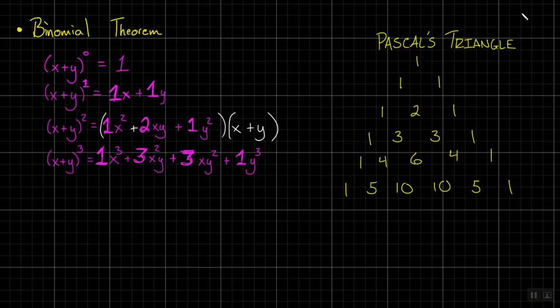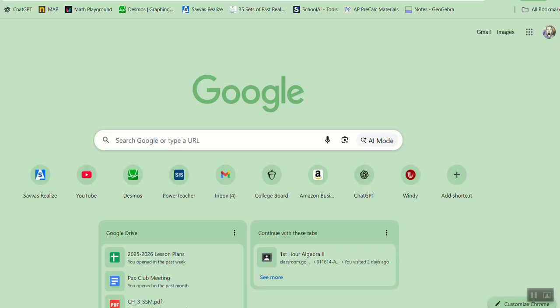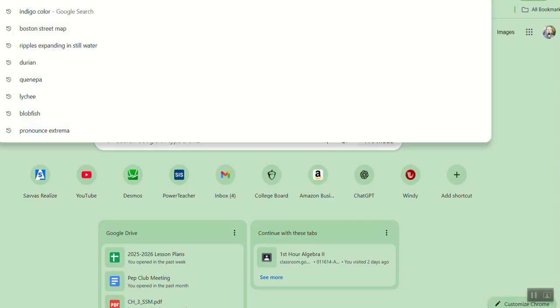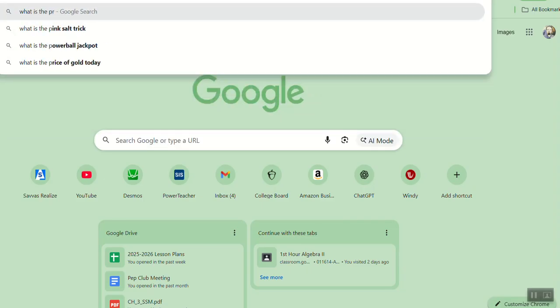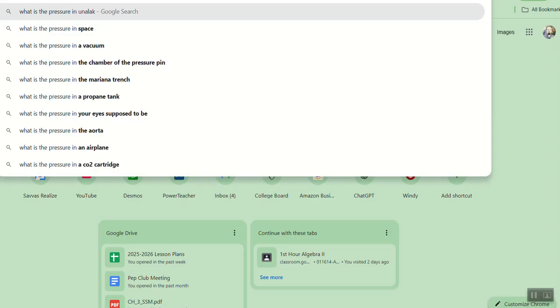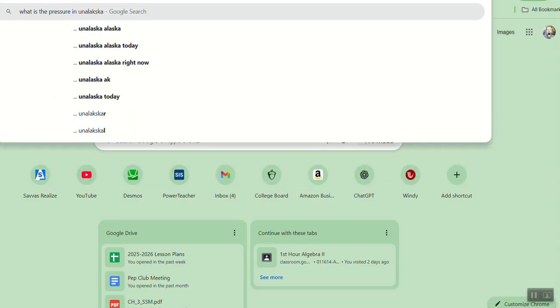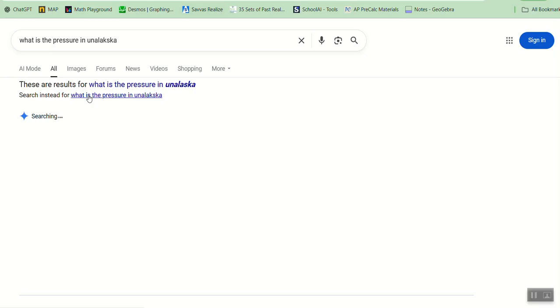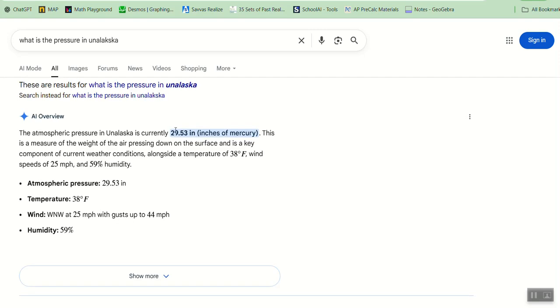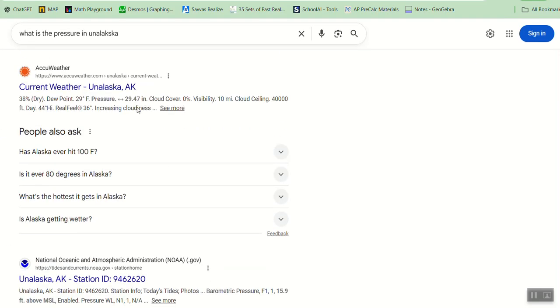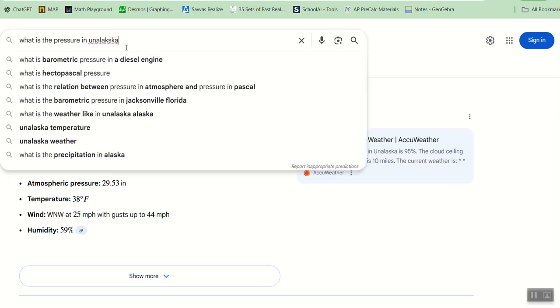It's pressure. Real quickly, if we just take a quick side trip to, I don't know, Google, what is the pressure in Unalaska? It'll know what I'm saying. All right, so we're not going to do that way. In pounds. Yeah, I don't want it in pounds. Like, so this is a different thing.